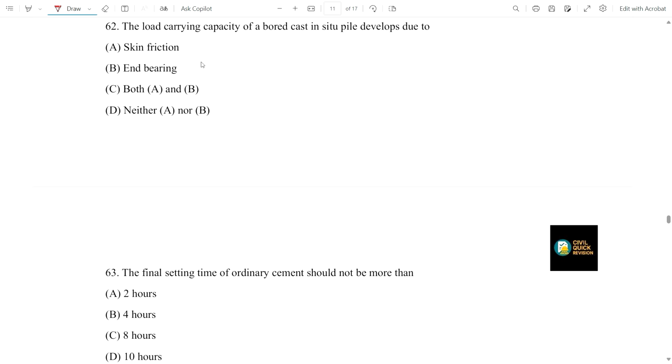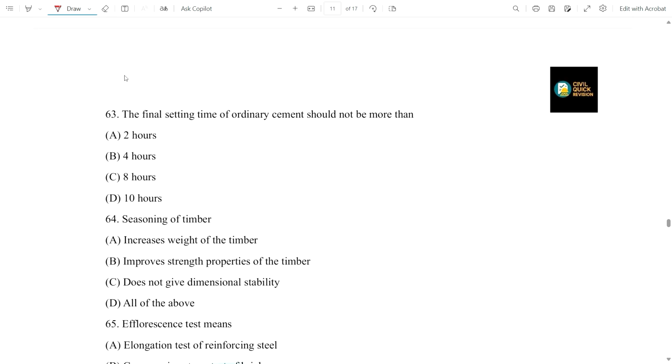Now coming to question number 62, the load carrying capacity of a bored cast in situ pile developed due to what? Skin friction and end bearing, or both A and B, or neither A nor B. The load carrying capacity of a bored cast in situ pile is mainly due to skin friction and end bearing, both. So option C will be the correct answer.